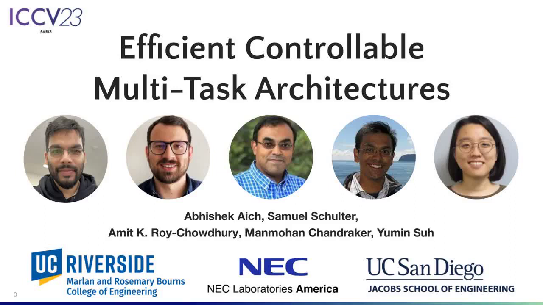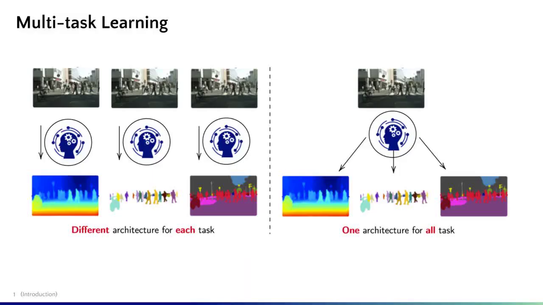Welcome. This is the presentation of our ICCV 2023 paper titled Efficient Controllable Multitask Architectures. Multitask learning, where multiple predictions are made for a given input, provides several benefits over individual single-task architectures, like decreased inference time, increased sample efficiency, and better learned representations.